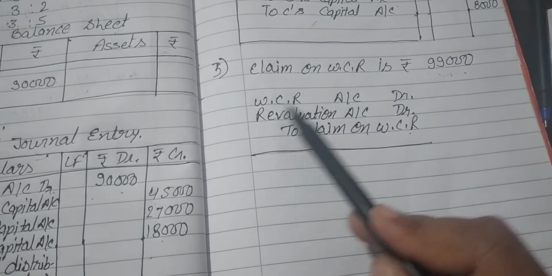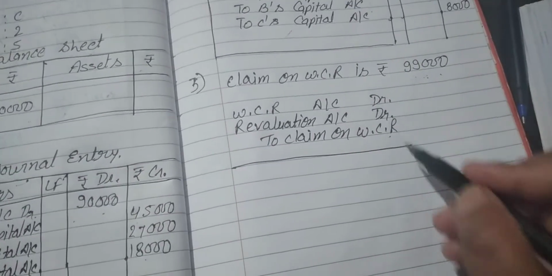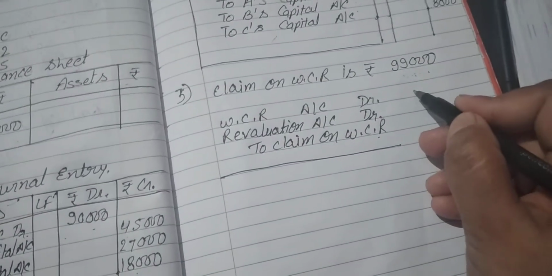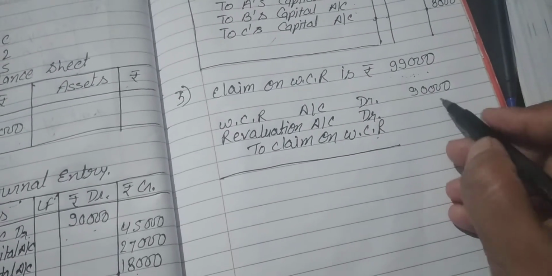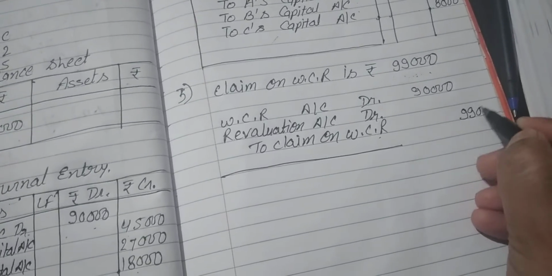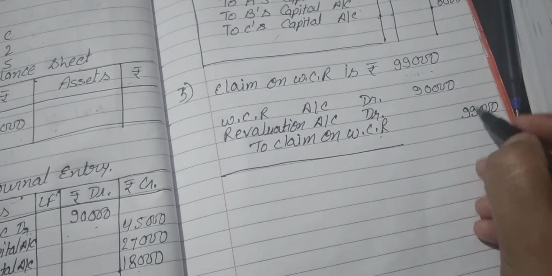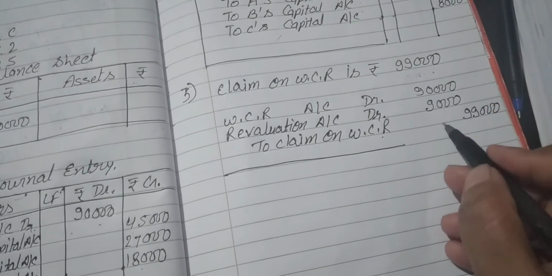Here revaluation of liability means an increase in liability. WCR is rupees 90,000. Claim on WCR is rupees 99,000. So 9,000 will be recovered by the revaluation.